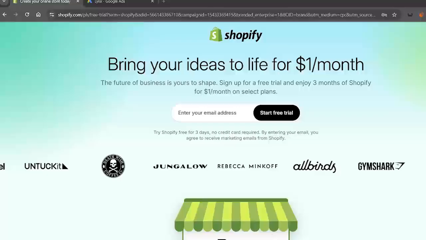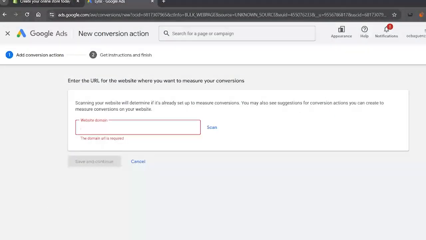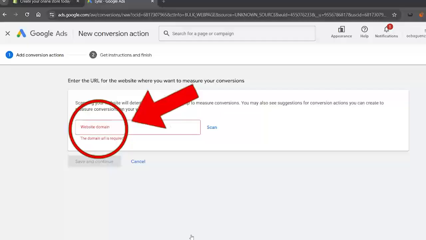To confirm everything is working, use the Google Tag Assistant or the Google Ads Conversion Debugger. Place a test order, and after a few hours, check if the conversion appears in your Google Ads account. And that's it. You've successfully installed Google Ads conversion tracking on your Shopify store. Tracking conversions helps you understand your return on ad spend and make smarter marketing decisions.